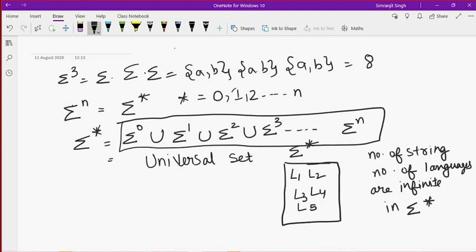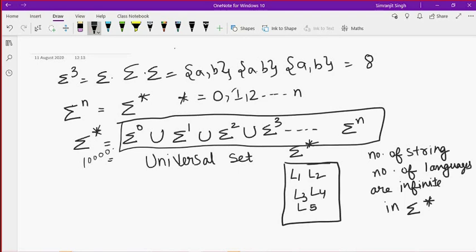You are human, you see the two length string and you will point it out. But if I say the length of the string is 1000 or 1 lakh or 2 lakh, you will find it, but it will take a lot of time. As a person, we don't want that. We want some kind of mechanism to deal with this infiniteness.